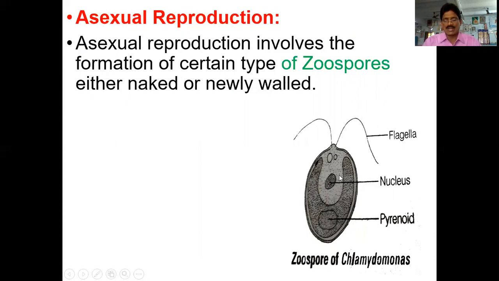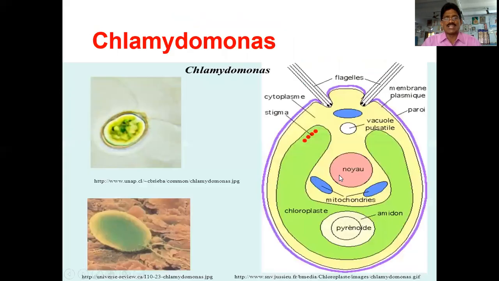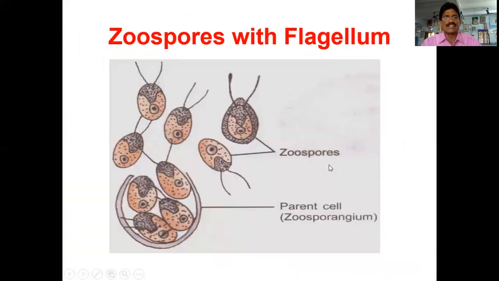When the Chlamydomonas becomes mature, the nucleus and cytoplasm undergo divisions. They can develop biflagellate zoospores. So when the zoospores become mature, the parental body will be ruptured. All zoospores will come out from the organism. Each zoospore can develop into a new plant. But when you see the zoospore, it has two flagella. When a spore has flagella, it is known as a motile spore.